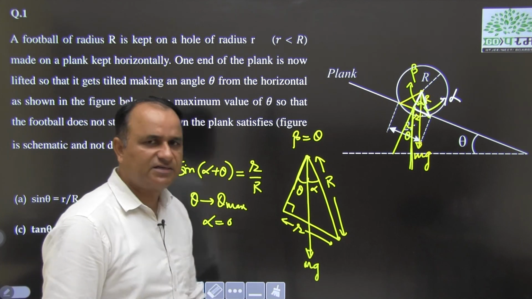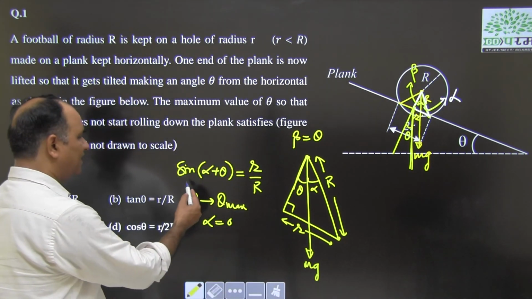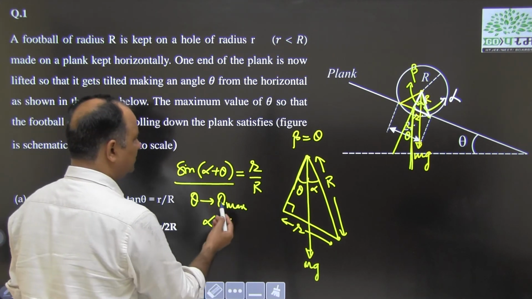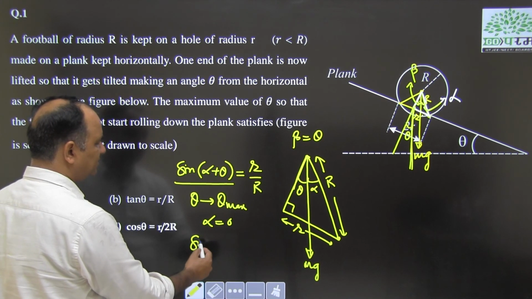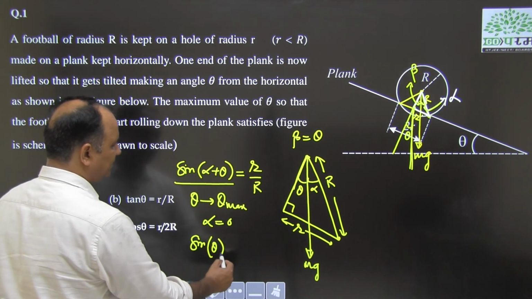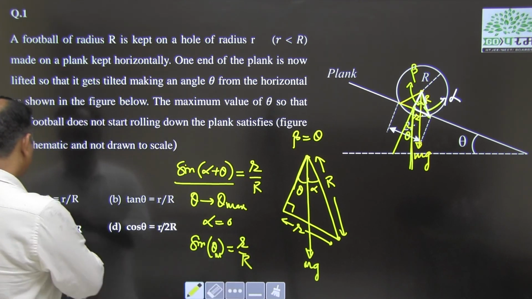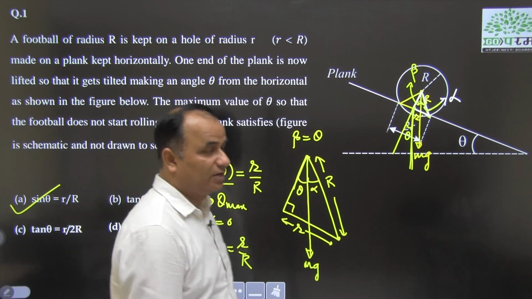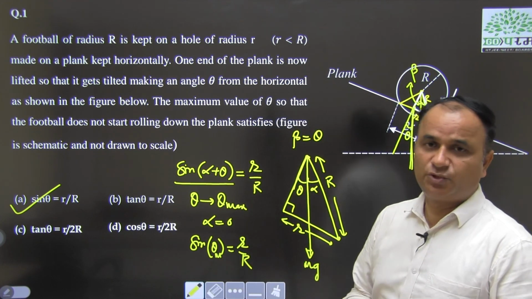This is the critical condition after which pure rolling will start. Putting this value in the equation, if I put alpha equal to 0, then sin theta max is equal to r by capital R, which is option A. This is the imagination that is involved in this question.